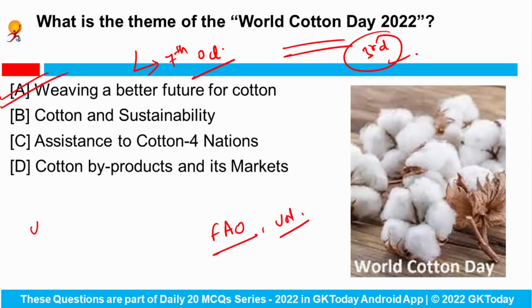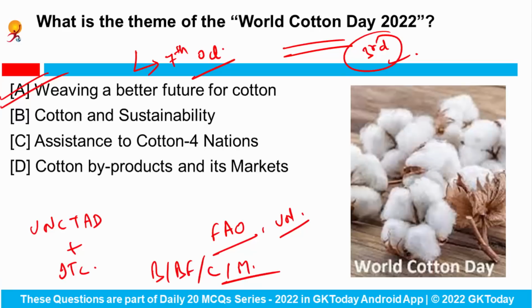Okay, and UNCTAD along with the International Trade Centre launched an initiative to offer assistance to the Cotton 4 nations. Which are the Cotton 4 nations? Benin, Burkina Faso, Chad and Mali. Okay, so 2 things are important. World Cotton Day is celebrated on 7th of October every year, and this year's theme was Weaving a Better Future for Cotton.